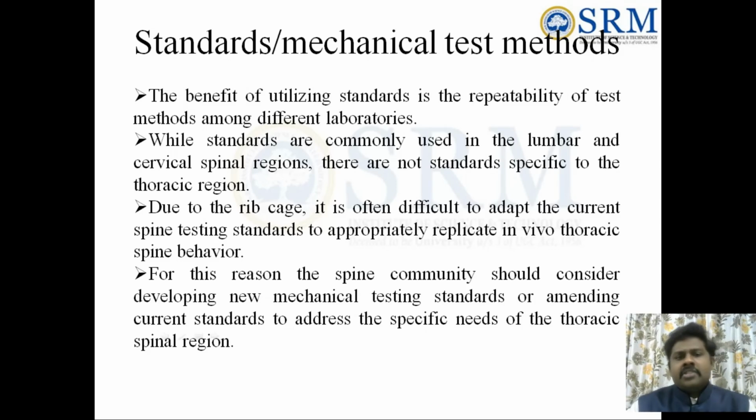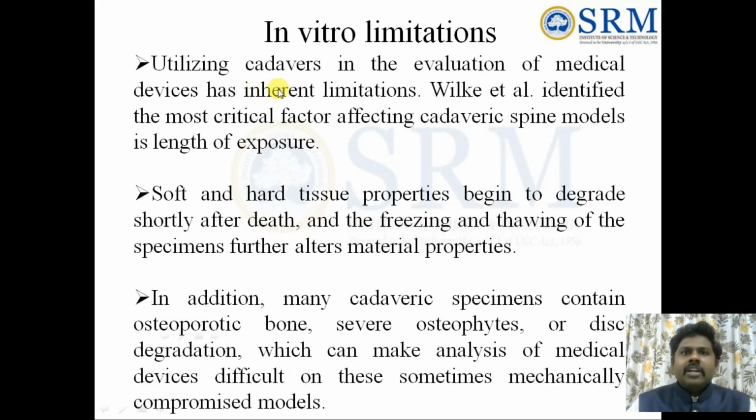The reason, as I first told, is the rib cage, which shares load in a different way, so it is not possible to mimic that. In vivo studies only need to be conducted for the thoracic spine. For this reason, the spine community should consider a new mechanical testing standard or amending the current standards to address the specific needs of the thoracic spine. So this is the area which is left to us. We can create some of the setup.